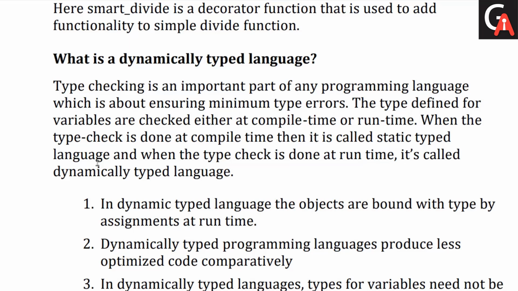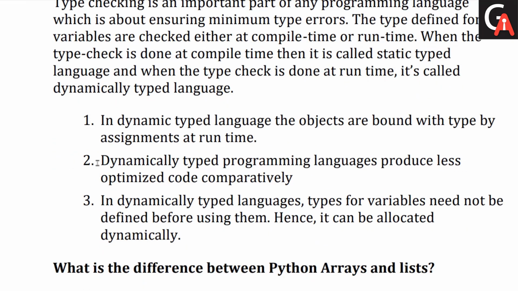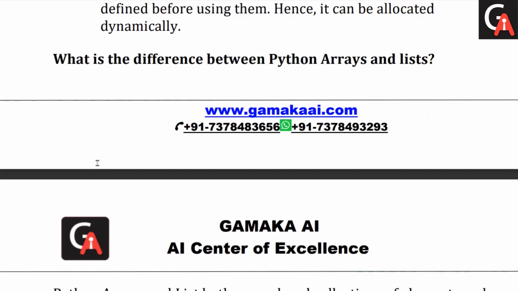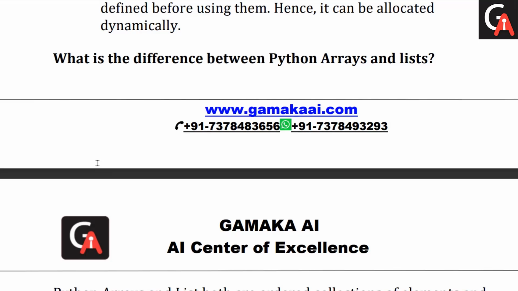Clear? So if you are defining any variable, let's suppose var is equal to 10. In Python you do not explicitly do the type declaration. Let's suppose int a is equal to 10. This thing we will not do in Python. That's why Python is a dynamically typed programming language. Clear?